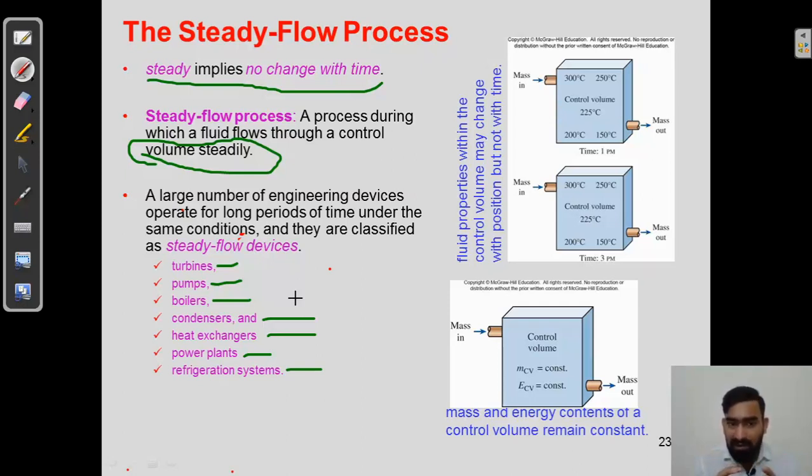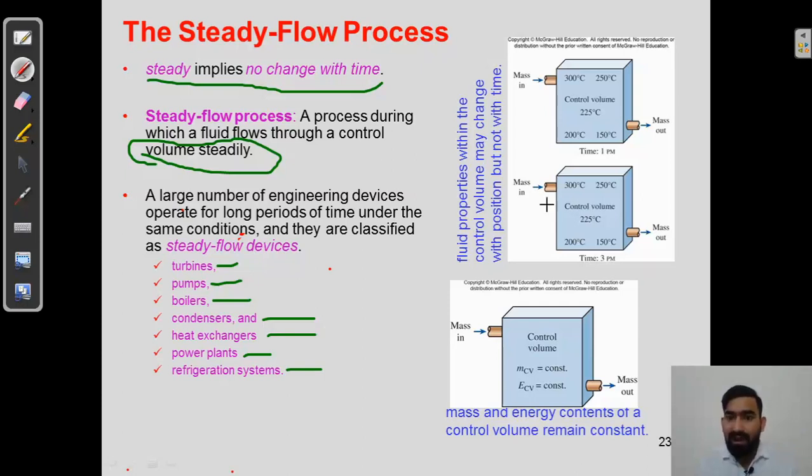Suppose you consider all these devices at this particular time when I am recording this lecture, and again tomorrow at the same time we look at the functioning of the turbine, pumps, boiler, condenser, heat exchanger, power plant and refrigeration system. You will find that the temperature, pressure, volume and all the thermodynamic properties are almost equivalent and have not changed. It goes on as continuous functioning of all these devices. In that case we can call it a steady flow process.